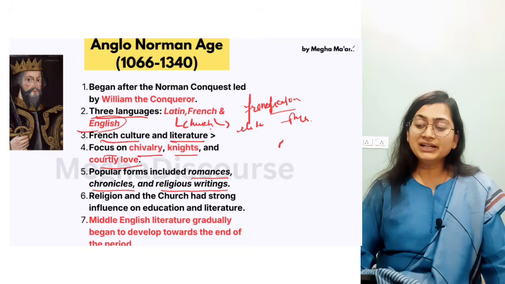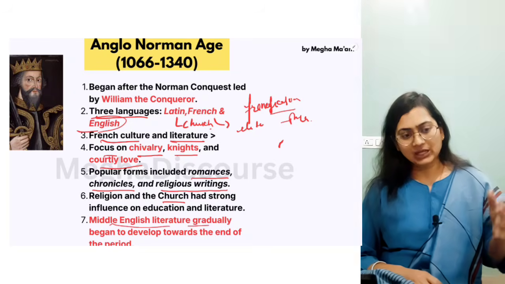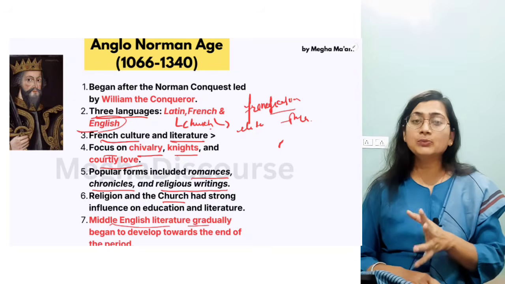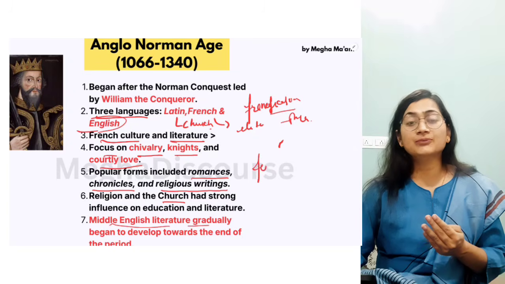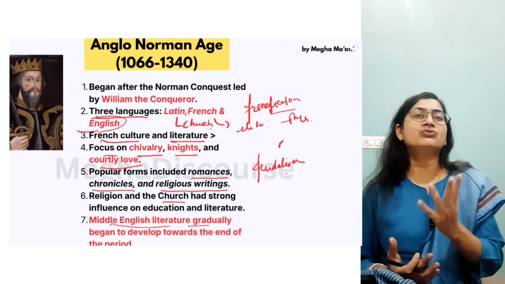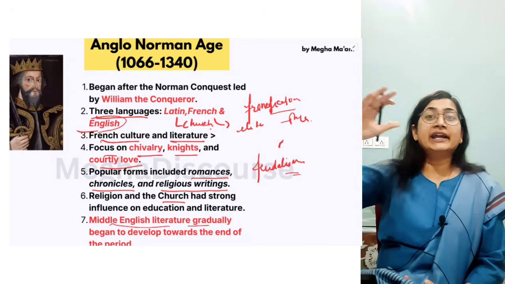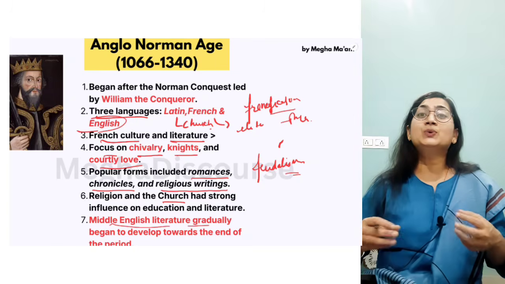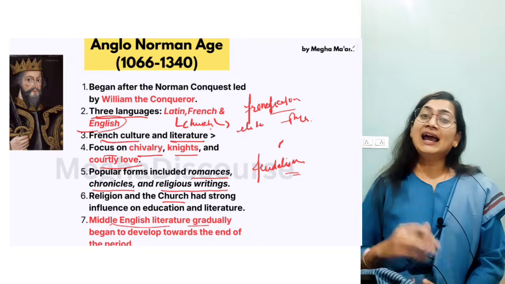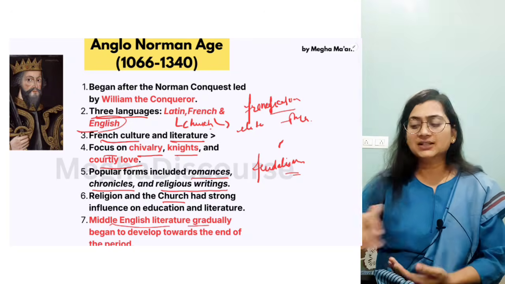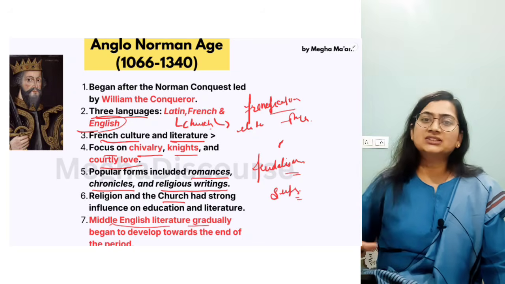Now, Middle English literature gradually began to develop towards the end of the period, because this is a transition phase, and the important feature is that the Anglo-Normans came with the feudalistic system. What is feudalism? The old lands were owned by the king and he divided the whole land among his upper class, the upper court people, and the upper court people have serfs. Serfs, spelled S-E-R-F, are laborers, poor laborers.